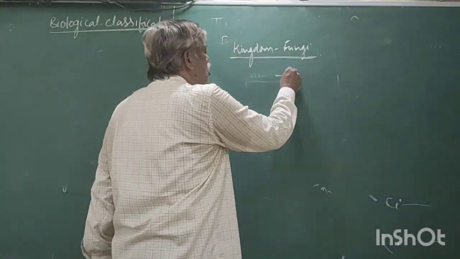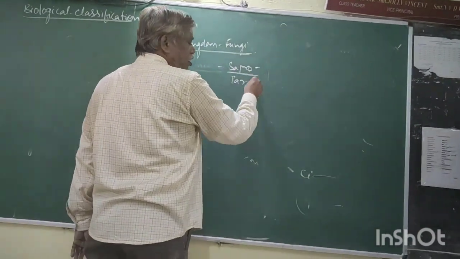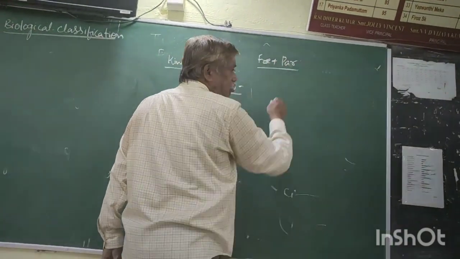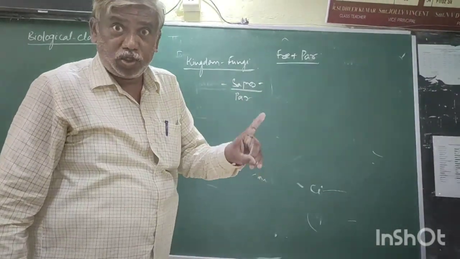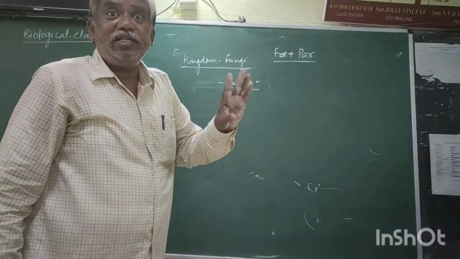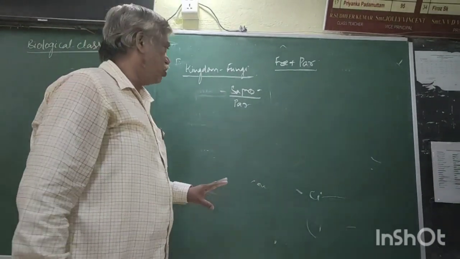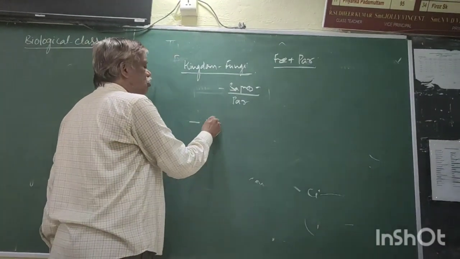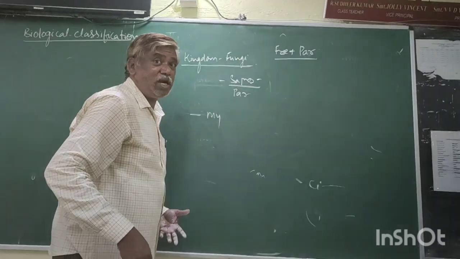90% show saprophytic nutrition. Some are free living, some are parasitic. The cell wall is present, a non-cellulosic cell wall. The cell wall composition is chitin and other polysaccharides, meaning not cellulose. Now come to the next one. The body of fungi is called mycelium. The multicellular body is called mycelium.